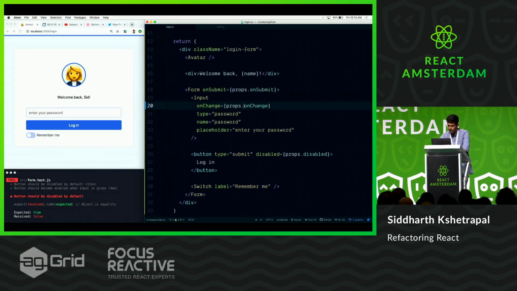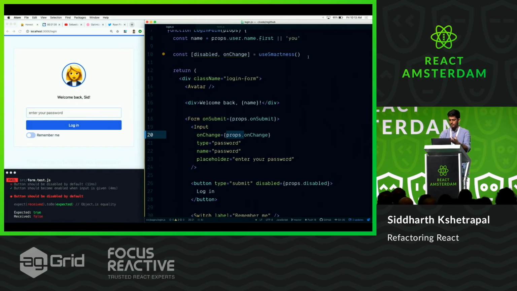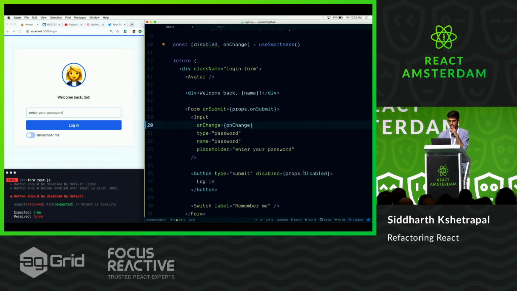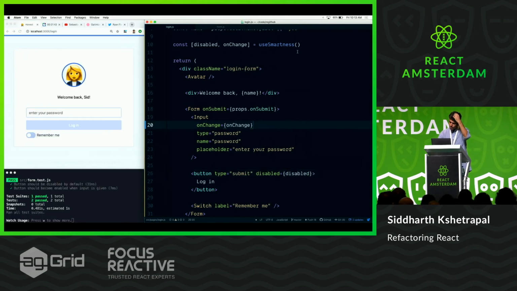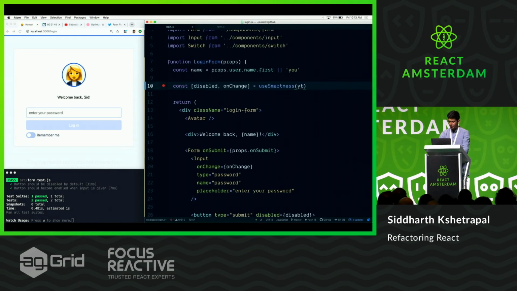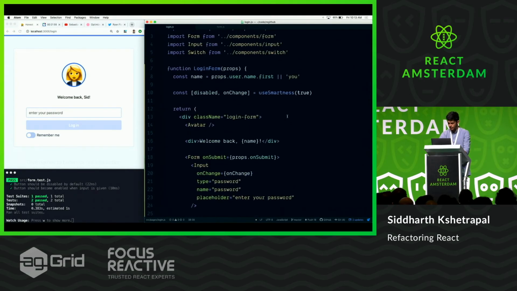Perfect. So now, in onChange, we don't take it from props. We take it from useSmartness. It's local scope now, so we can remove this. And now we don't have the same conflicts that we did with the higher order component. That's awesome. I would also like to pass the default value. If this useSmartness is going to be generic enough, then it should take an argument for the default thing. Test will pass, we're good.